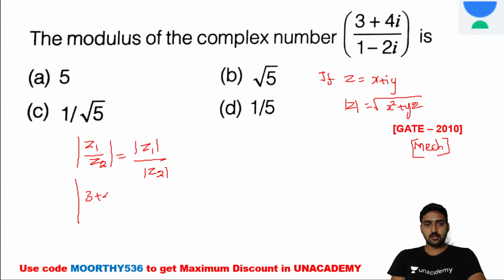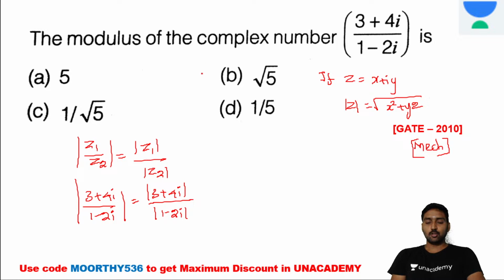It's modulus of 3 plus 4i divided by 1 minus 2i. It's equal to modulus of 3 plus 4i divided by modulus of 1 minus 2i. So these are the two conditions, right? Now apply the same modulus.